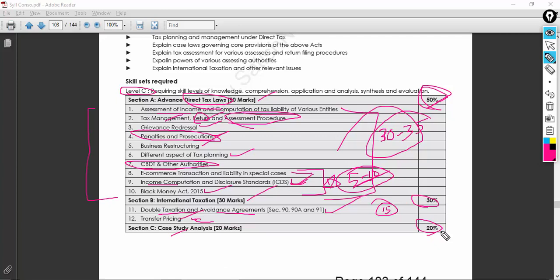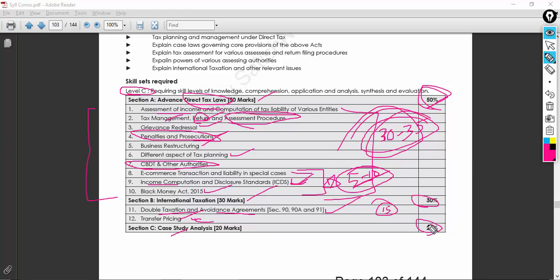People will find it difficult. That is the reason I asked you to prepare very well in this one, because with case laws sometimes it will be very difficult for you to remember the sections and analyze which law is applicable, which particular section or subsection or clause is applicable, and which are the recent case laws relevant to the questions given in the examination. So all those things will become very difficult.